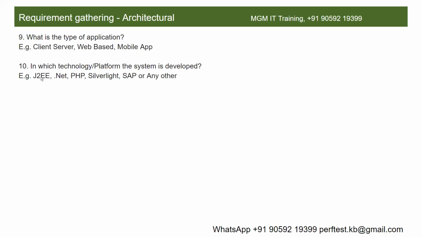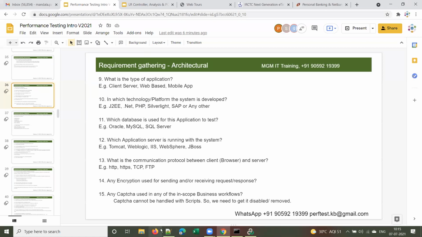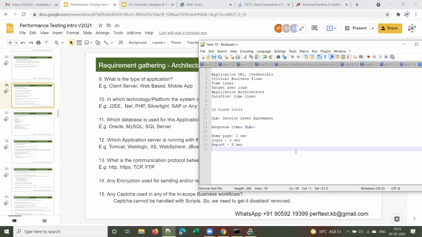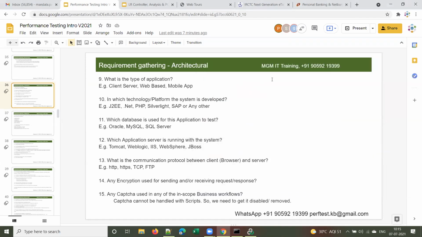If it is a Java application, J2EE stands for Java 2 Enterprise Edition. So basically, you should ask the client in which technology or platform the application is developed.